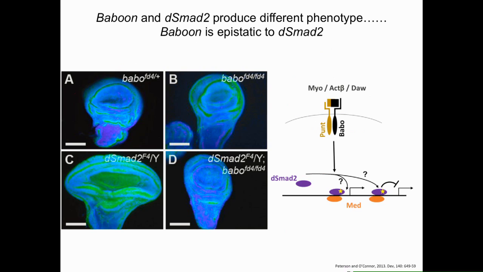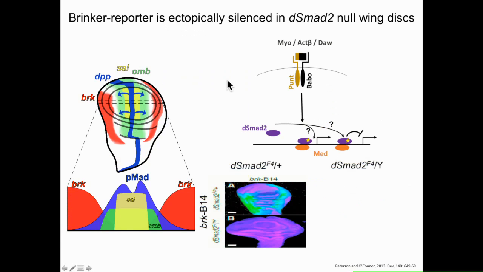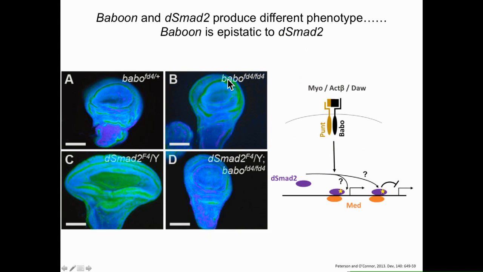So my story begins when our lab made the key observation that the loss of different genes in the activin pathway leads to dramatically different wing size phenotypes. So loss of baboon, the ligand binding type 1 receptor, leads to a smaller wing size, versus loss of DSMAD2, shown in the bottom left, leads to a very large wing disc size, notably with the ectopic lateral growth here.